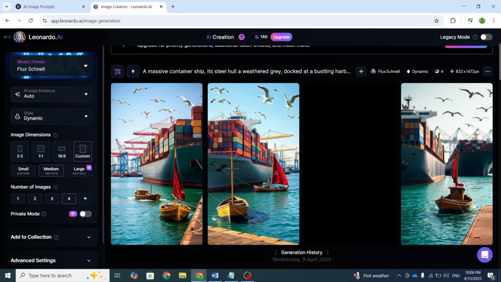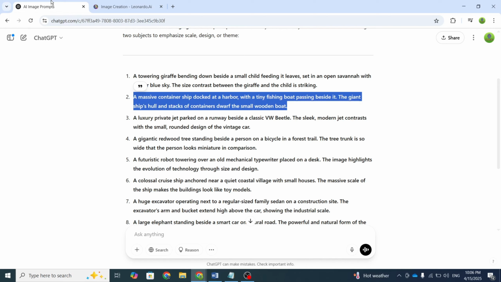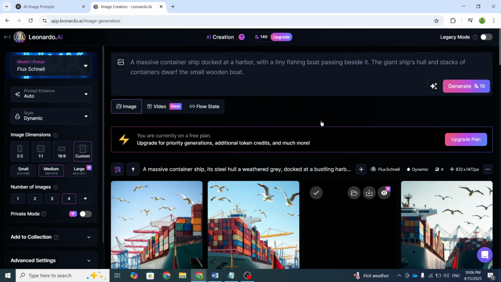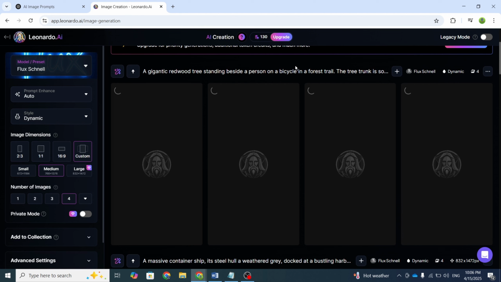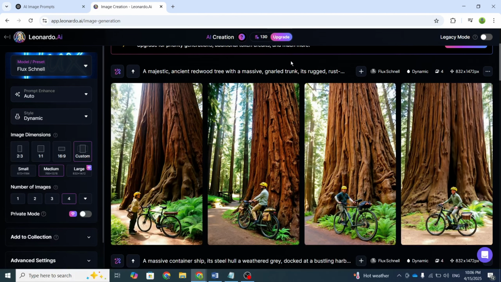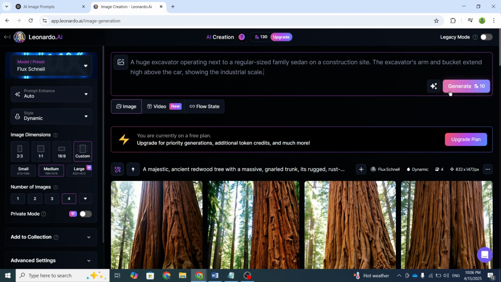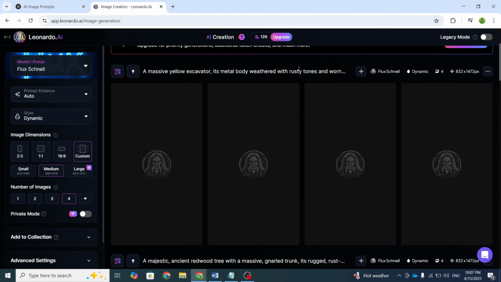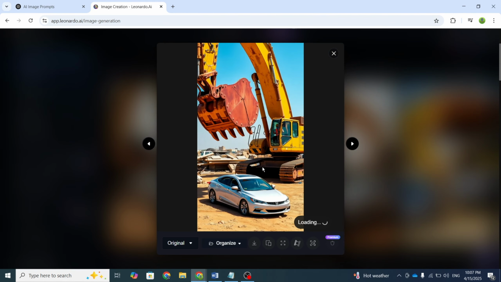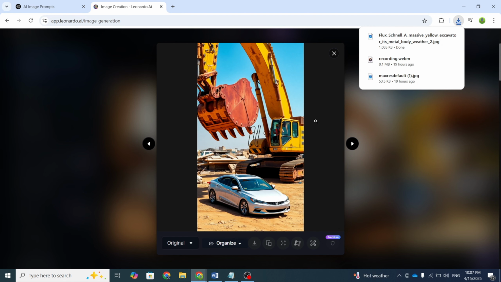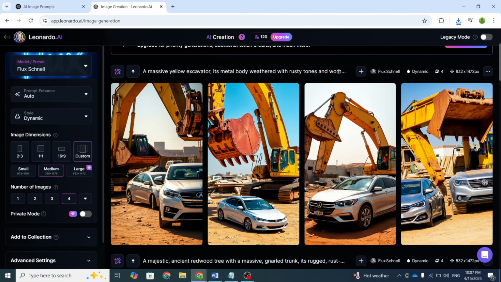This result isn't that great. Let's try another prompt and see how that turns out. Okay, this one's really bad. Let's try one more. Alright, now this one is something we can call average. Remember, sometimes you don't get the result you want on the first try. For that, you'll need to try again and again until you get the result you're looking for.